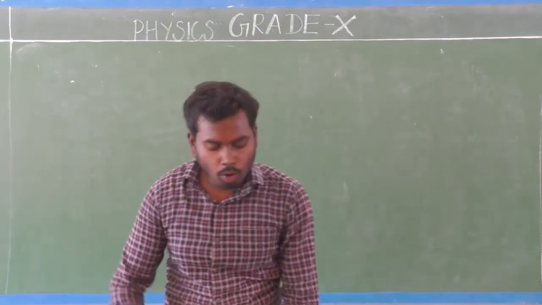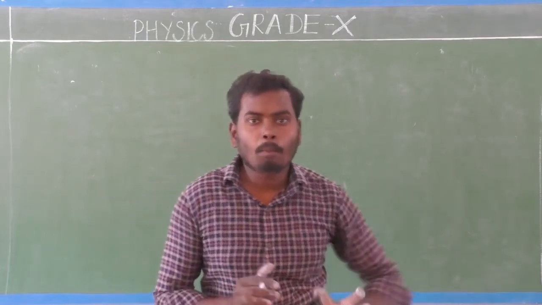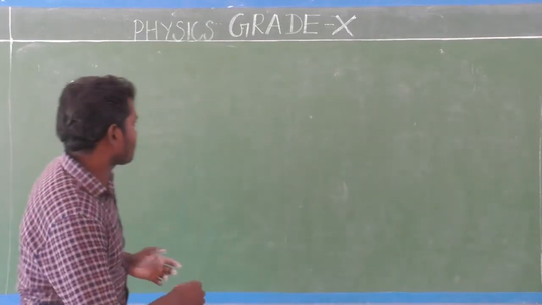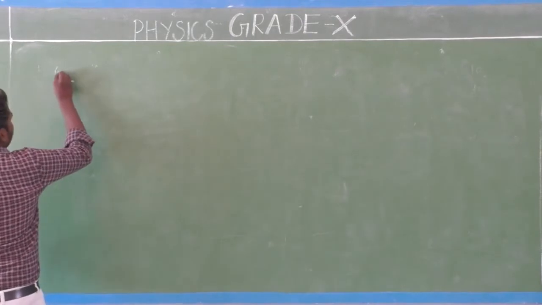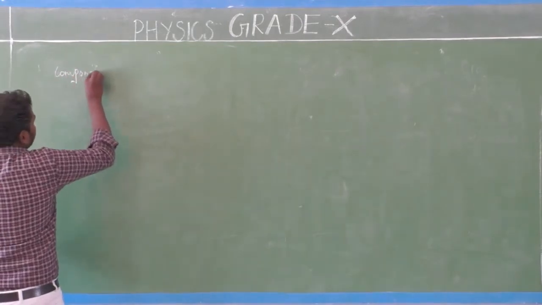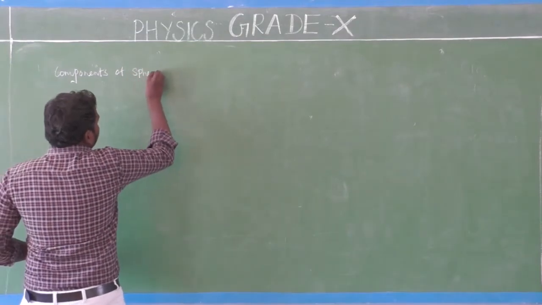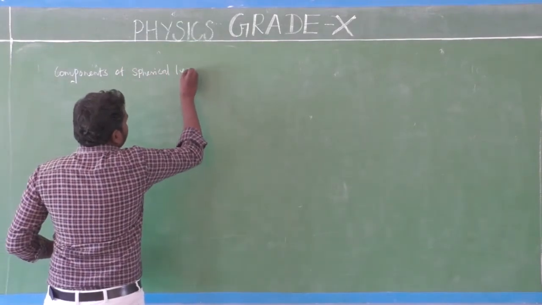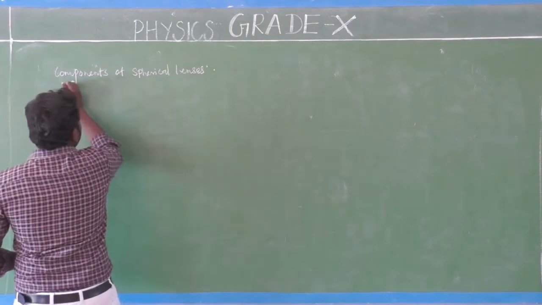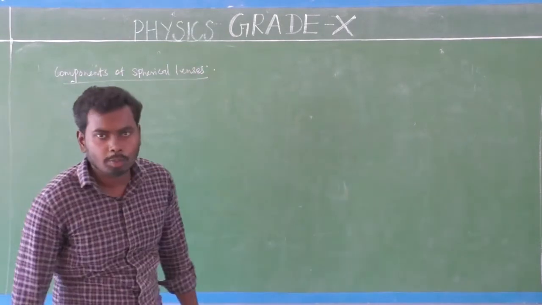So next one we are going to see some important components of spherical lenses.